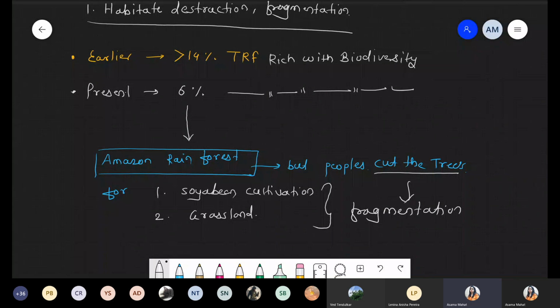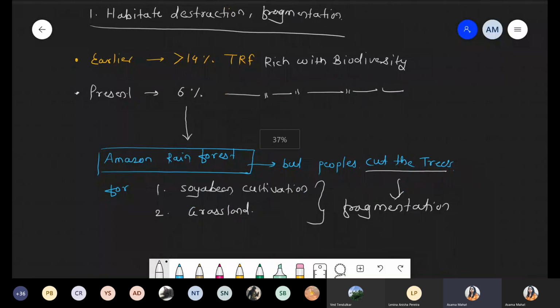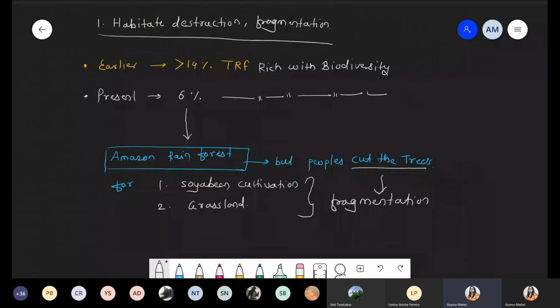Another condition, there is a loss of birds and mammals also due to cutting of trees, and migratory birds also get affected. So that's why, for the loss of biodiversity, cutting trees, fragmentation, or river or different projects, these are the major reasons to lose biodiversity. So these are the first reason with respect to habitat destruction and fragmentation.